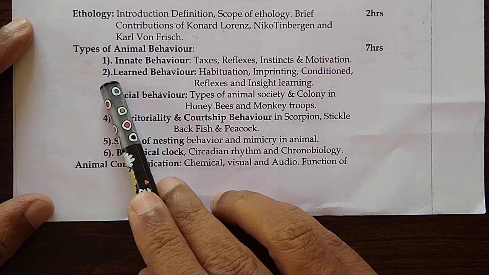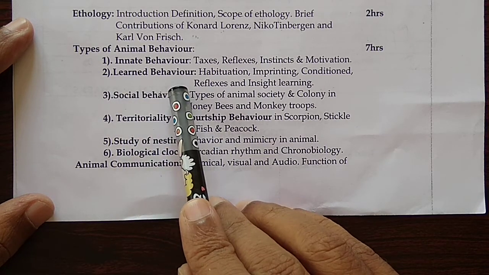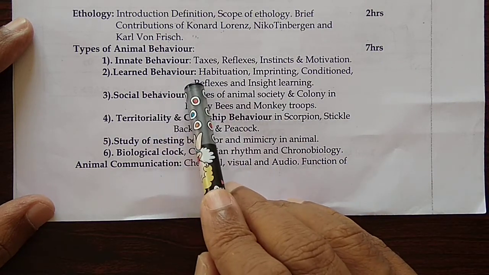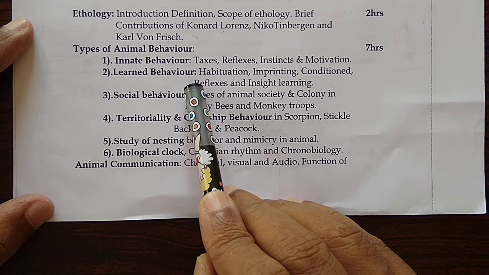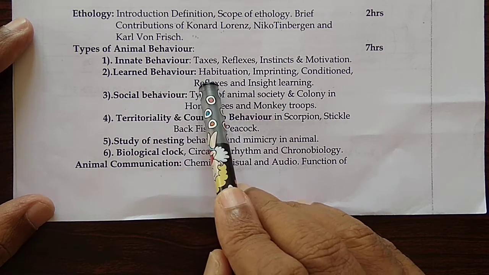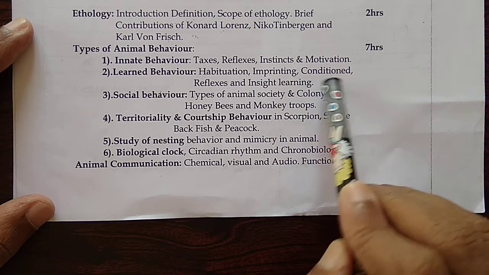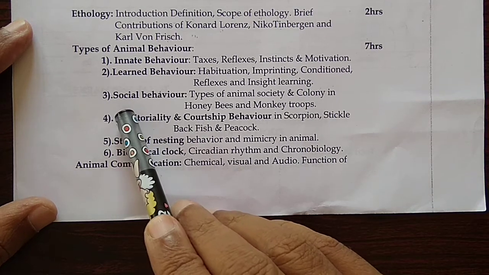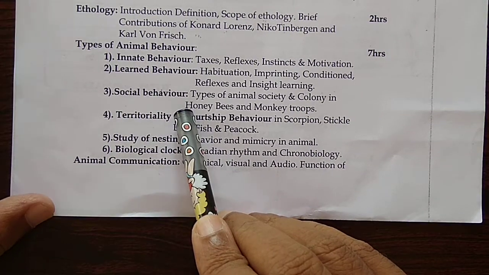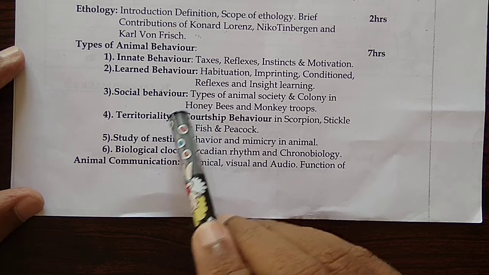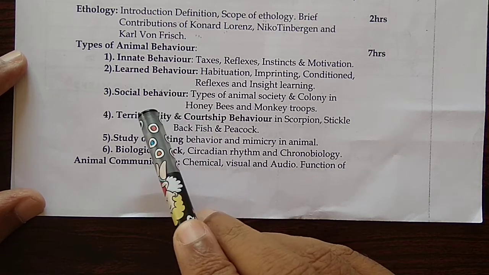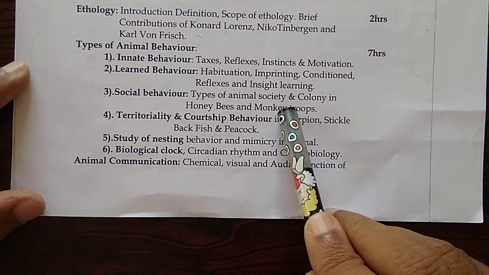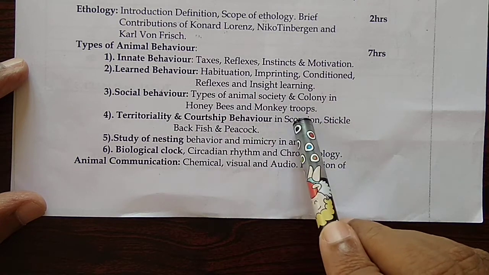Then the second type of animal behavior is learned behavior. By repeated practice, these behaviors are developed: habituation, imprinting, conditioned reflexes, and insight learning. Third one is social behavior. Social behavior is exhibited by certain animals like honeybees, ants, and some other animals. There: social behavior, types of animal society, colony in honeybees and monkey troops.